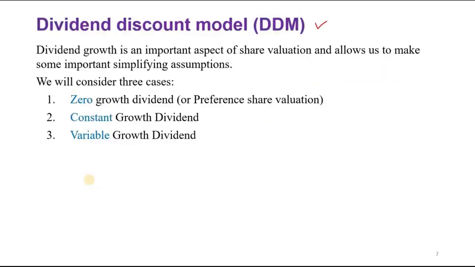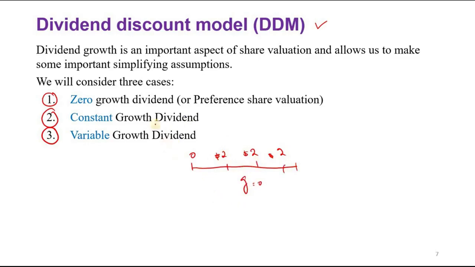For the valuation we can use 3 types of model: zero growth, constant, and variable growth model. And we know that not all dividends remain constant. For instance, a company has paid $2, $2, $2. If it is fixed, then it means there is no growth, so g is equal to 0.